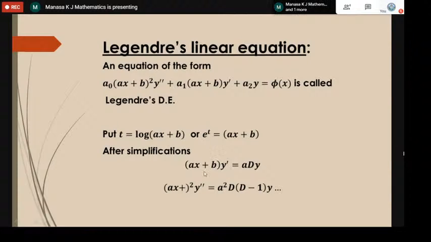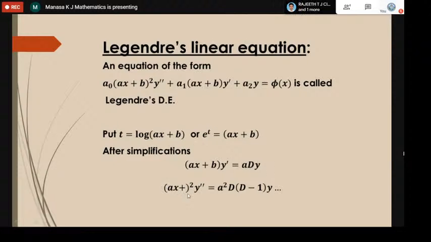After simplification, we can write (ax plus b) y dash as a into Dy. If it is 2x plus 3, a is 2, so it becomes 2 into Dy. That is what I will replace finally.